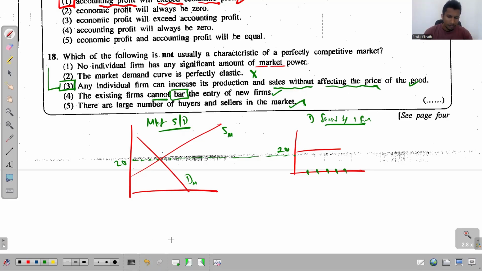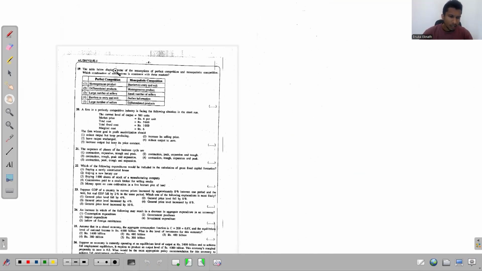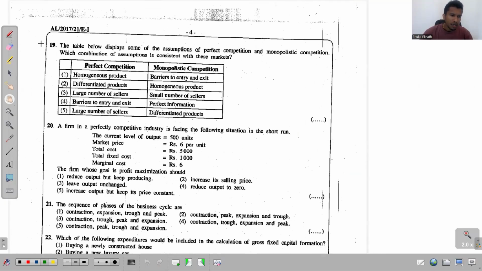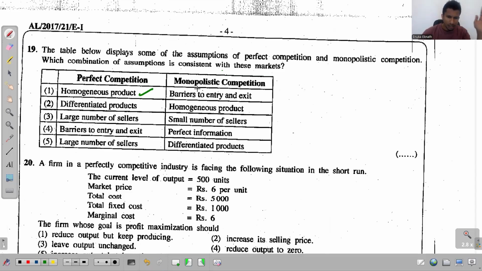Right. Now, question number 19. In question 19, it says the table below displays some of the assumptions of perfect competition and monopolistic competition. Which combination of assumptions is consistent with these markets? Okay, consistent ones, always the true ones. Perfect competition, there are homogeneous products, 100% true. Monopolistic competition, barriers to entry and exit.